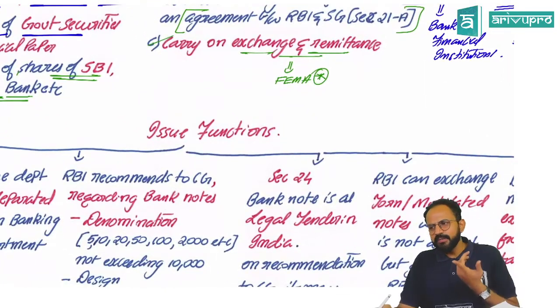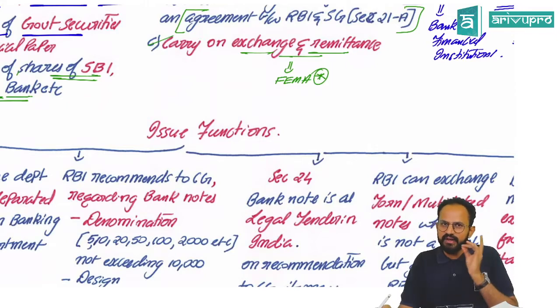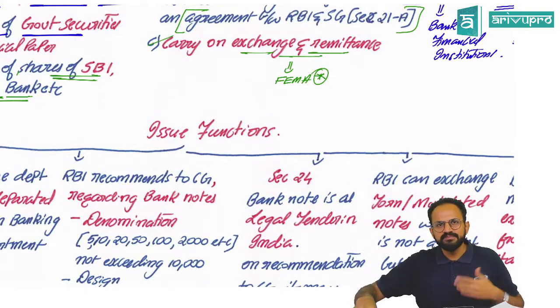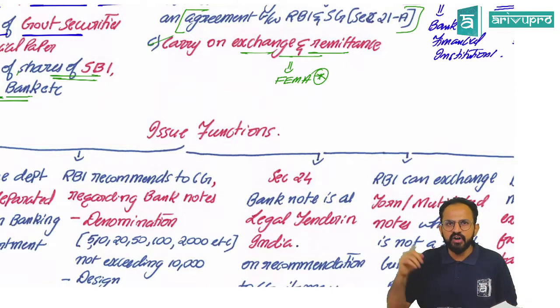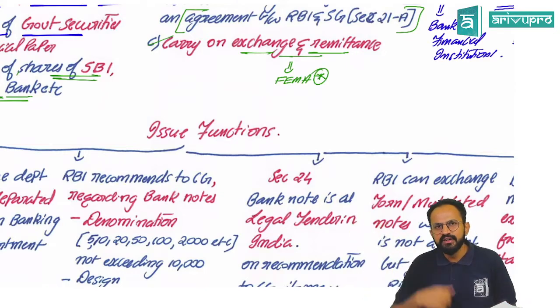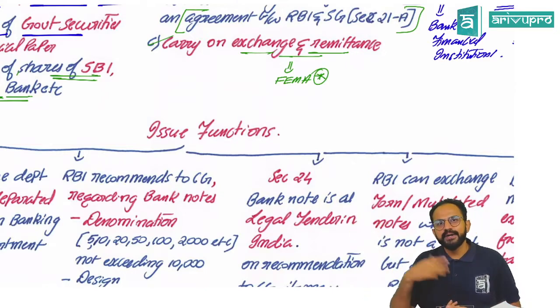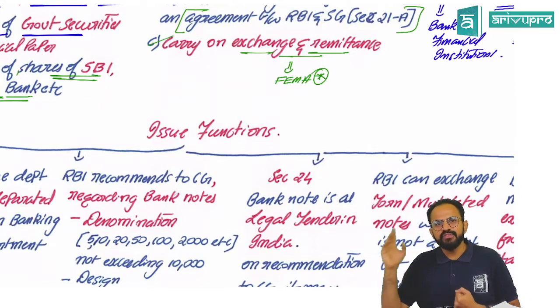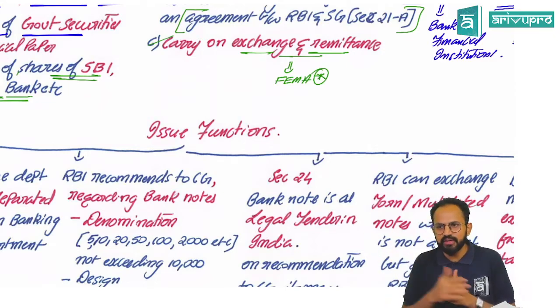Sir, functions of RBI. Banking functions are the first one: accept deposits from central government and state government. Sir, purchase, sell, rediscount bills of exchange, purchase and sell government securities. That is basically you can issue and raise money through government securities, that is treasury bills and commercial papers, and purchase and sell shares of SBI and National Housing Bank.